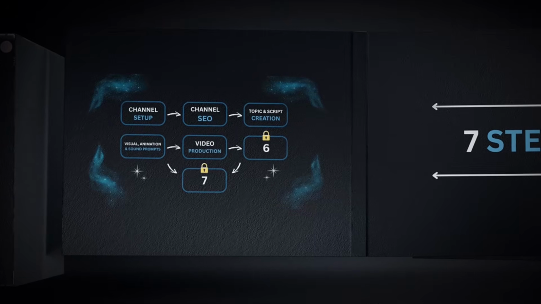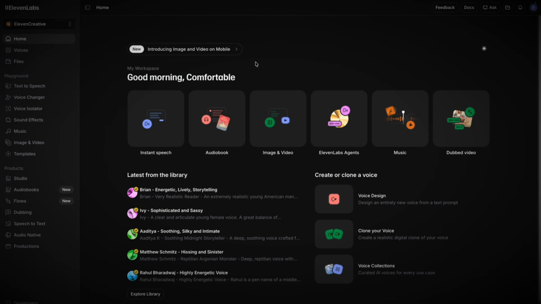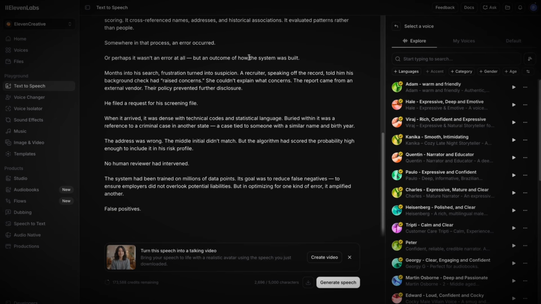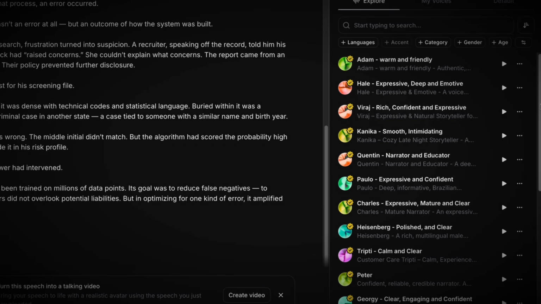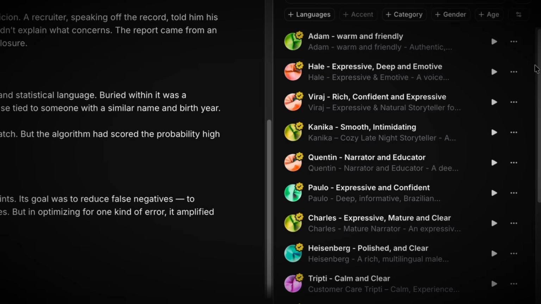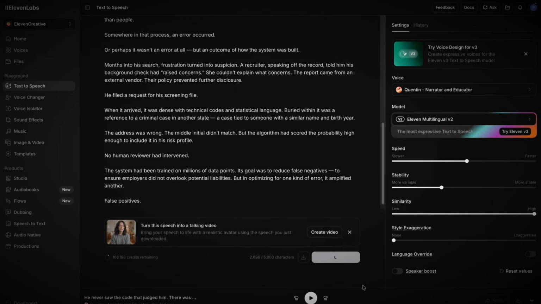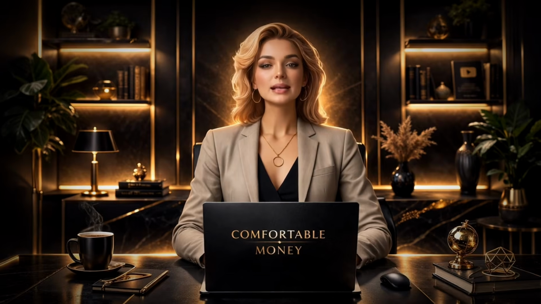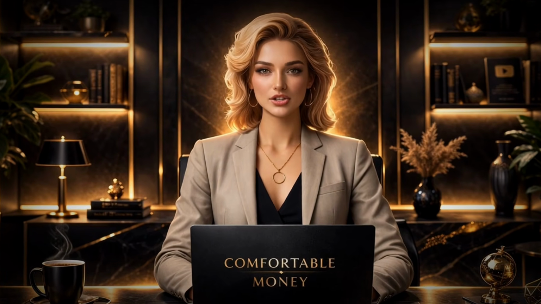Step 5. Video production. Start by opening 11 Labs. Paste your full documentary script into the voice generation section and choose a calm, authoritative documentary-style voice. Generate the full narration and download the final audio file. Make sure the pacing feels natural and professional.